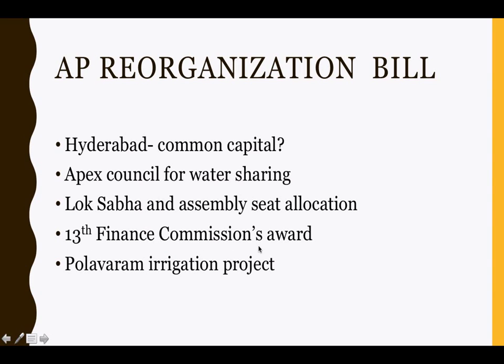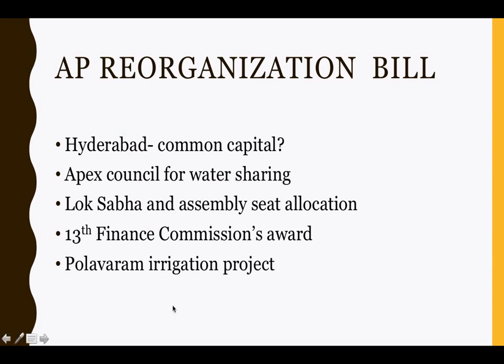Now that the division process has taken over and Telangana has been formed, the award also has to be further apportioned between these two states. So the bill suggests that the existing state of Andhra Pradesh will be apportioned between successor states. What are the successor states? They are Telangana and Andhra Pradesh. The division should be based on the population and some other parameters, and it should be decided only by the center, and that's what the bill suggests.